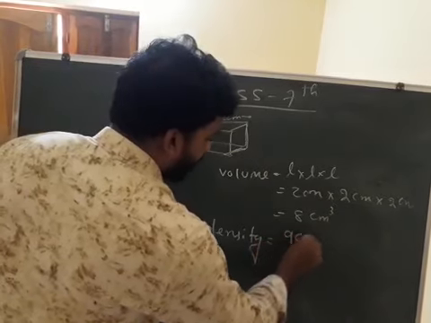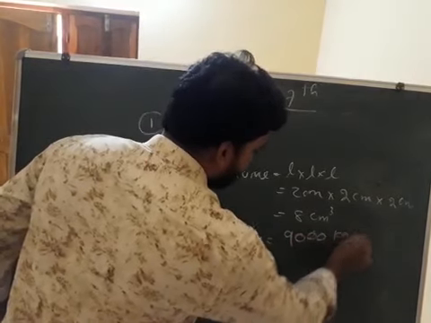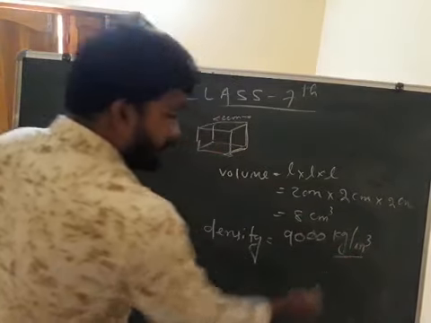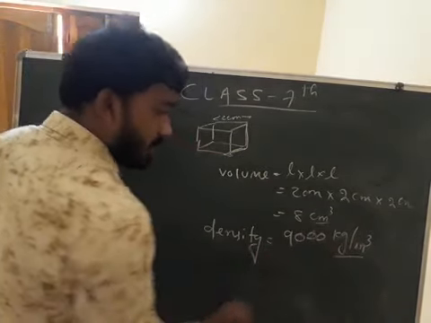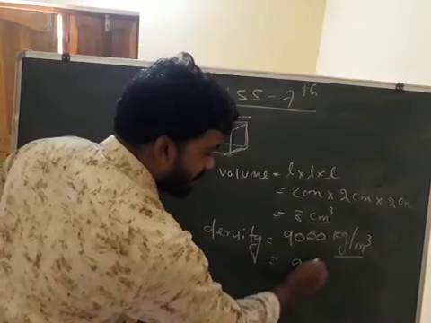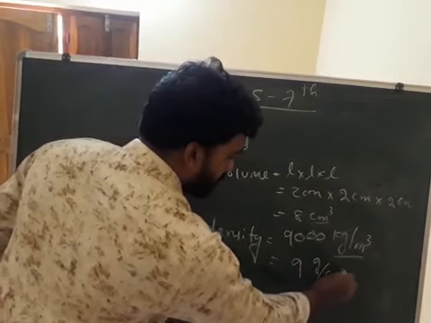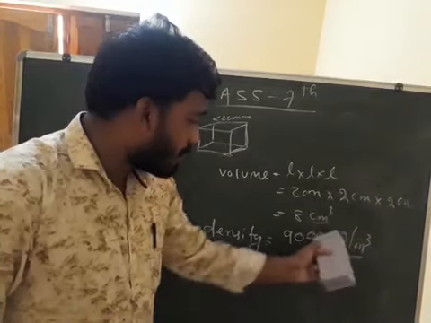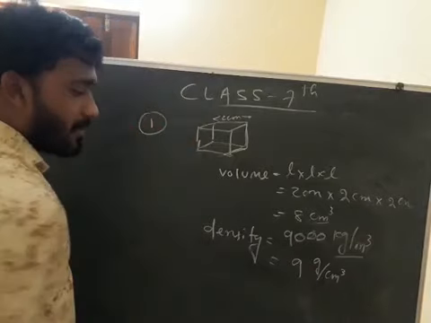Density is equal to 9000 kg per meter cube. Before, kg per meter cube was given, but here centimeter cube is given. So convert into gram per centimeter cube. Kg to gram, you will divide by 1000. So 9000 by 1000, how much? 9 gram per centimeter cube.